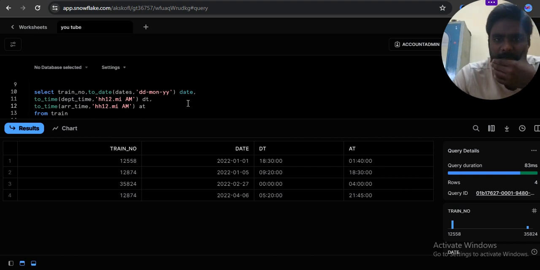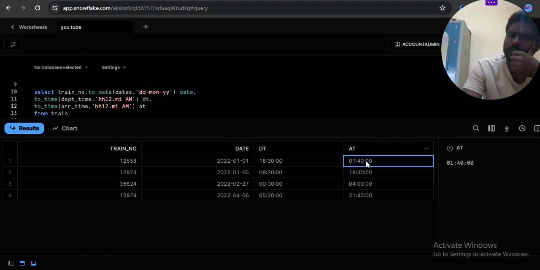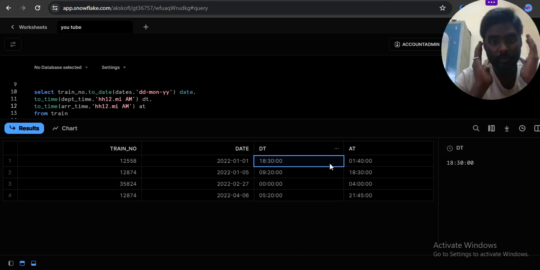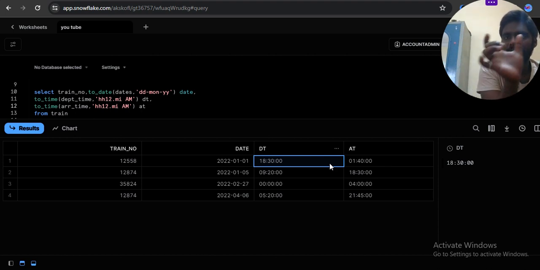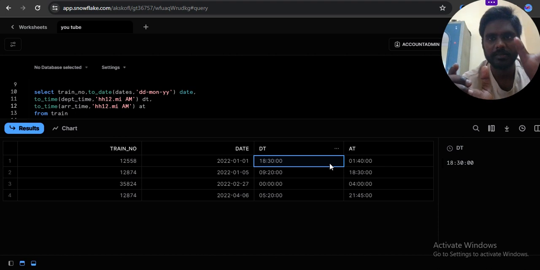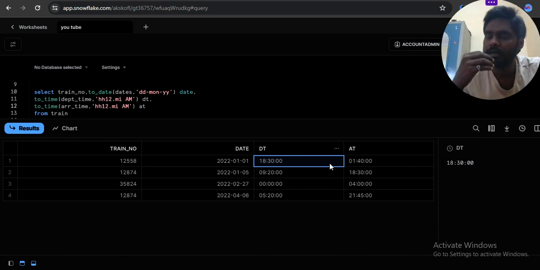My question is, see, this one 1830 and this one 140. First of all, you can concat the date and time, making it a timestamp. Then only can you compare arrival time and departure time. Definitely the arrival timestamp is greater compared to the departure time. So I will follow this.